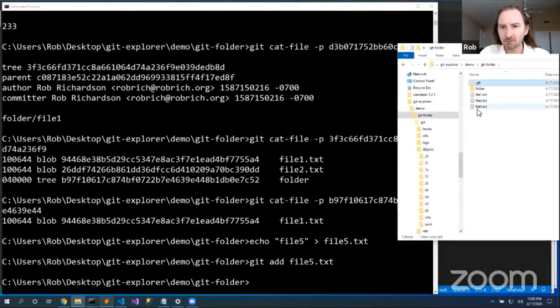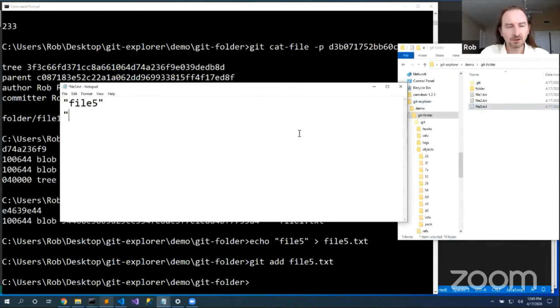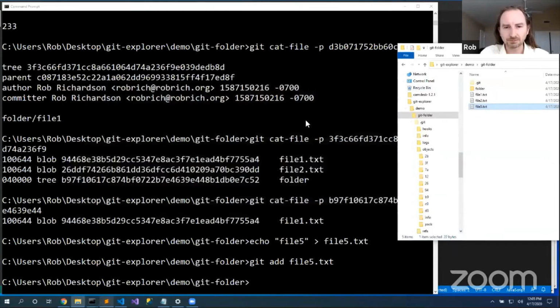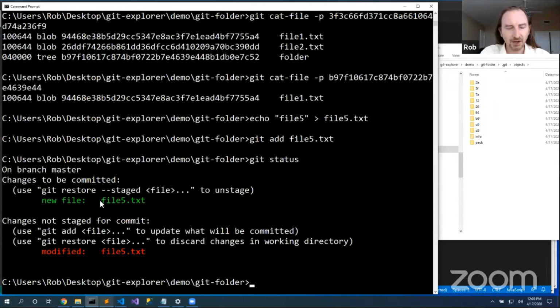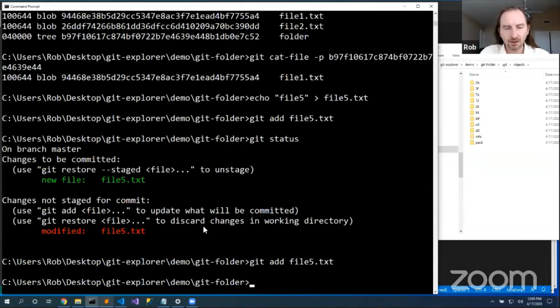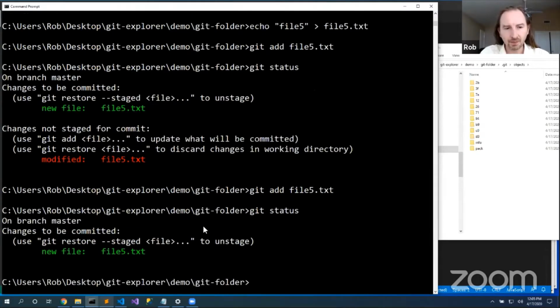Now if I come in here and modify file5, modified, I don't need the quotes, but just for the sake of experience. Now I say git status, it's going to tell me that I have some unstaged changes in file5 and I have some modified file5. Git add file5, git status. Now I have that staged file5. Git commit -m file5.